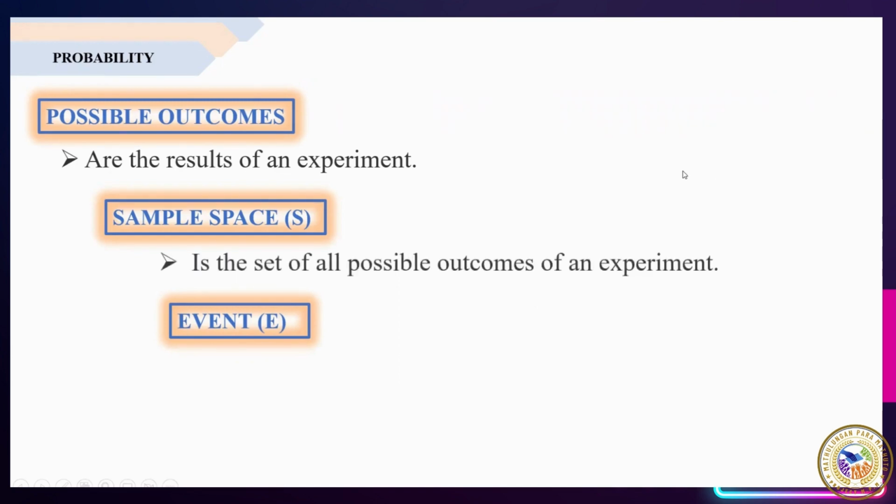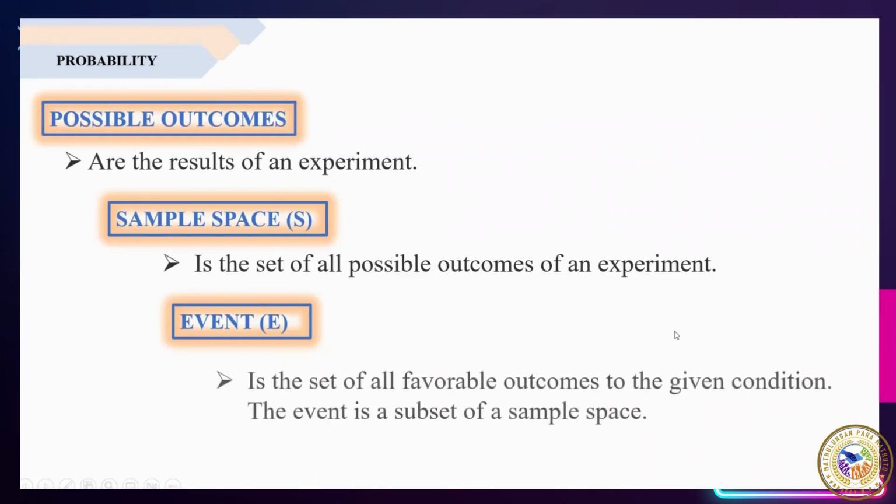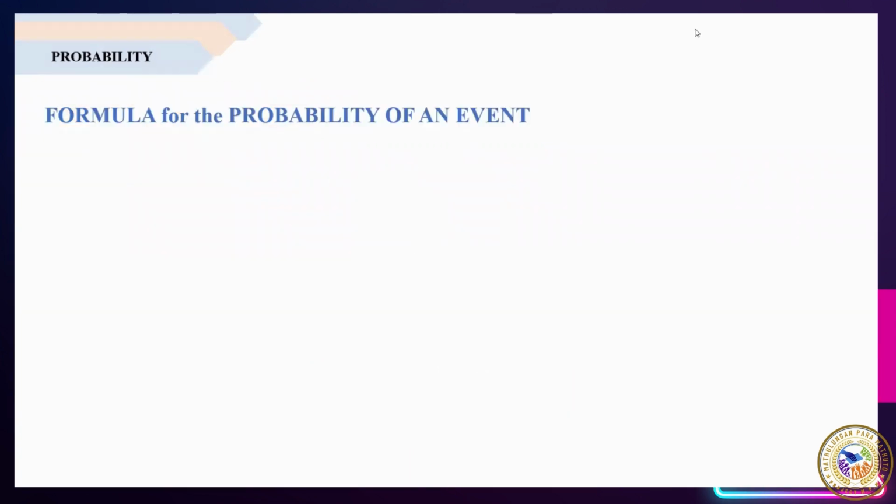Pag sinabi naman natin sample space, it is the set of all possible outcomes of an experiment. O ibig sabihin, kung meron tayong experiment, out of the possible outcomes, ang tawag doon ay sample space. And the event, it is the set of all favorable outcomes to the given condition. The event is a subset of a sample space.